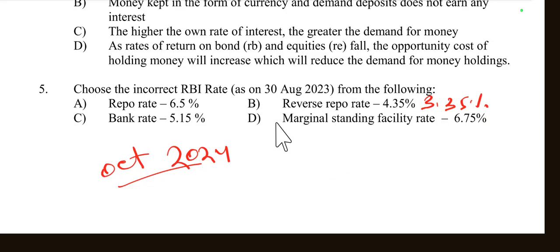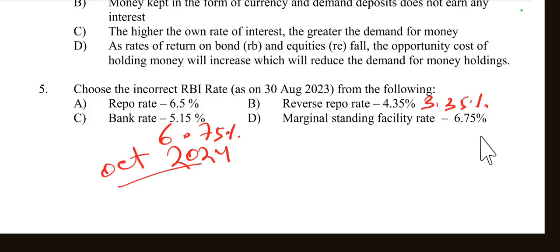Then the bank rate has also changed. Now the bank rate is 6.75%. And the MSF, marginal standing facility rate, is 6.75.